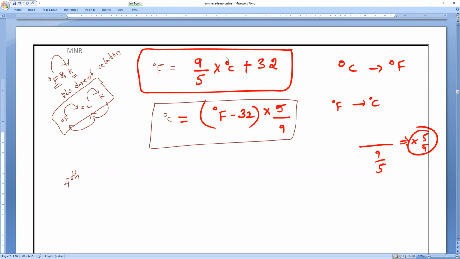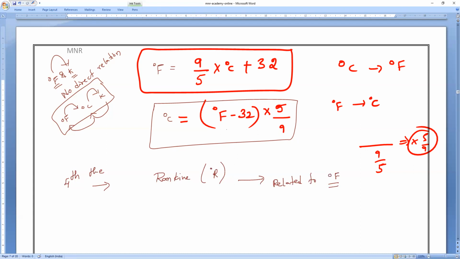They will measure temperature in this. That is the fourth system of temperature. Just have an idea of what we call Rankine, degree R. Rankine is the absolute temperature scale related directly to degree Fahrenheit.